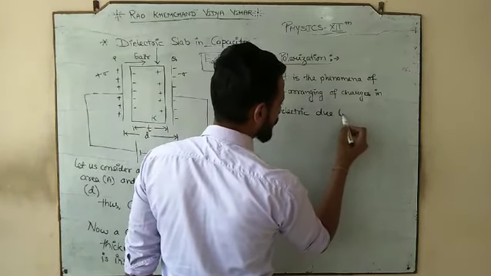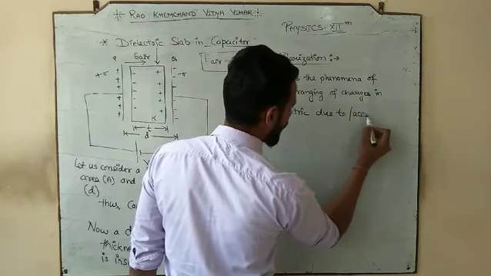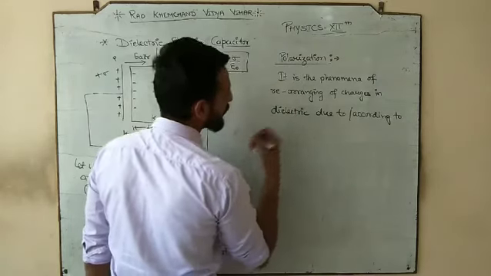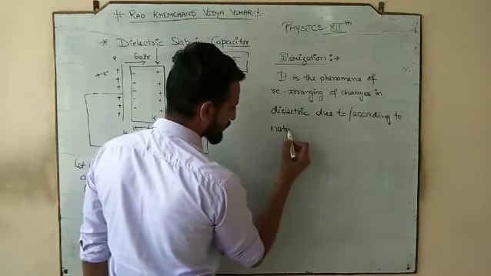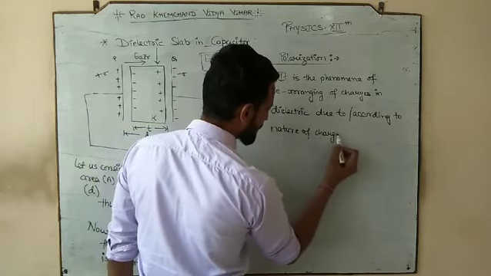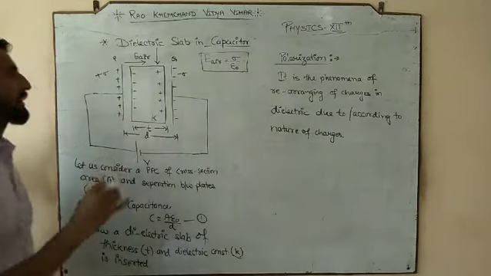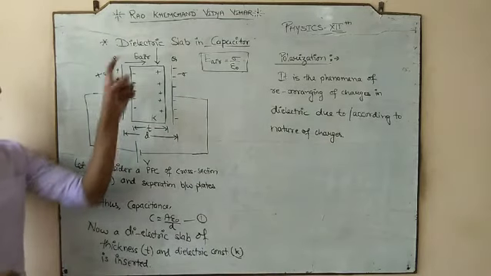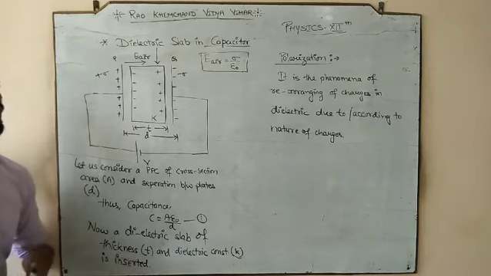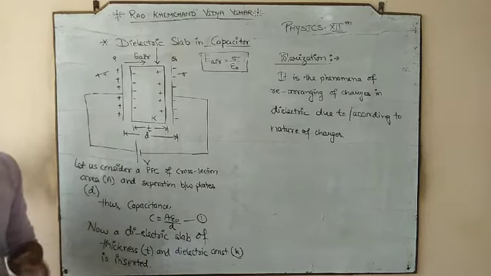due to, or you can say according to, the nature of charges. So if one side is positive, negative charges are going to arrange there, and on the other side, which is negative, positive charges will gather, and this phenomenon is called polarization.